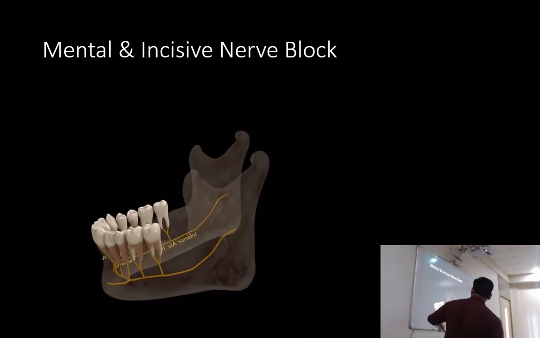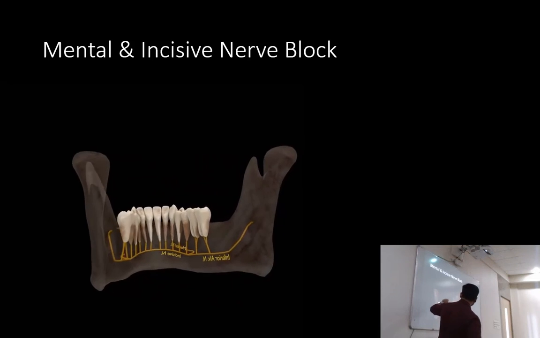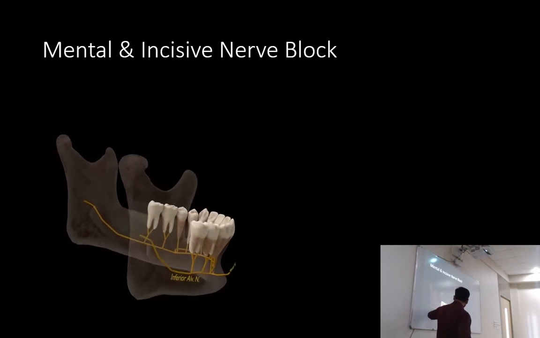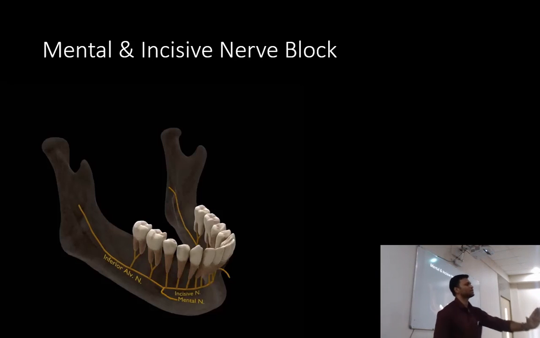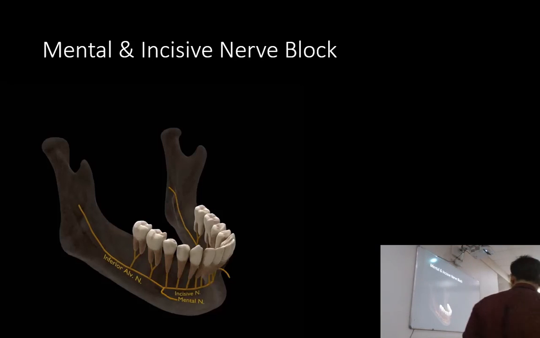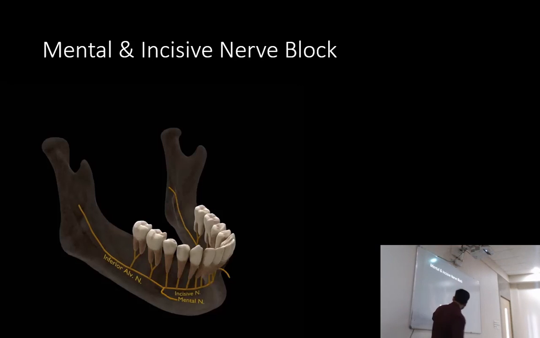Again, just for your information, the canal does not change. Canal is one single canal, but beyond this point, the same canal is called the incisive canal. Before that it is the mandibular canal. So you just need to know that out of the foramen the mental nerve comes out, whereas inside we have the incisive nerve. If we want to block the mental nerve, you just have to make sure that you find the mental foramen.